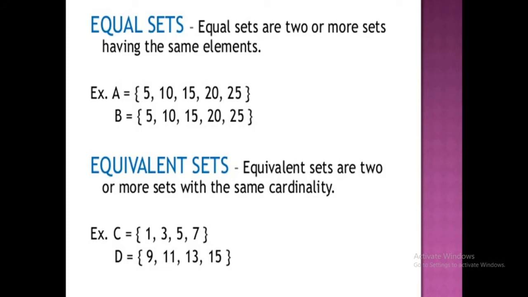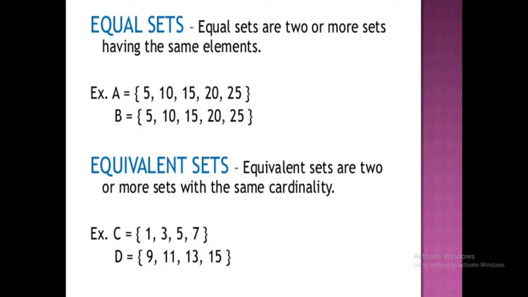So we call set C and set D equivalent to each other, and both are equivalent sets. Why? Because set C and set D both have an equal number of elements. In equal sets, we have to see the same elements.